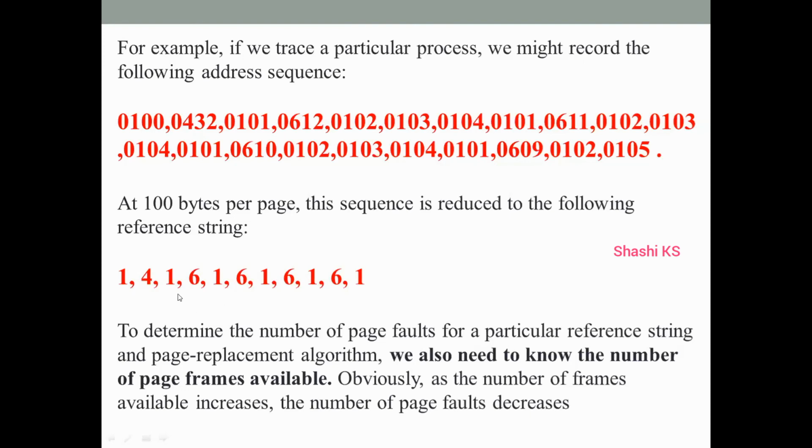For example, in this reference string, if we have 3 page frames, then we can store the pages 1, 4, and 6. The probability of a page fault is very low. But if you have only 1 page frame, then every time a new page is accessed, let's say after page 1, page 4 has to be loaded, then I have to swap out page 1 and load 4 into that 1 frame which I have. So it's going to result in a lot of page faults. So the number of page frames greatly influences the number of page faults. So in all your page replacement algorithm problems, you'll be given a reference string as well as the number of frames, and you have to calculate the number of page faults which will be generated.